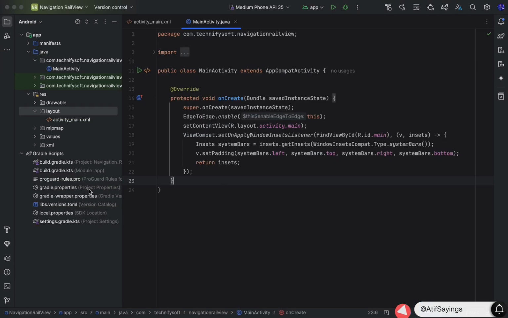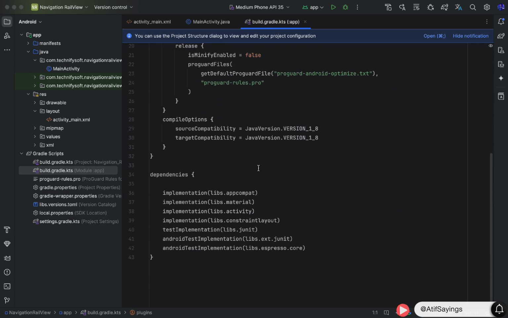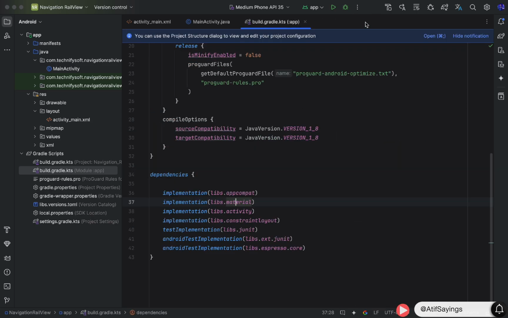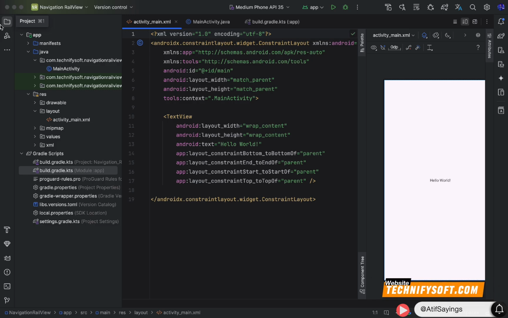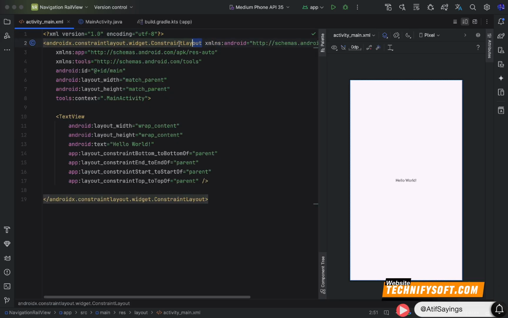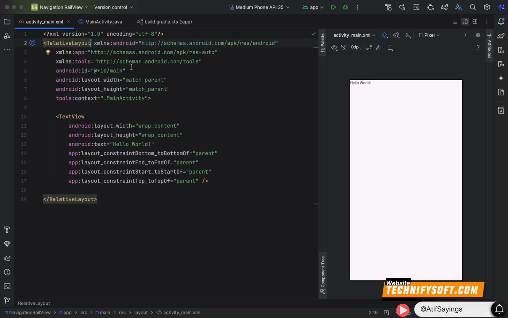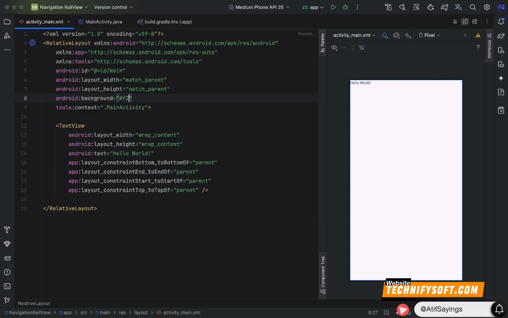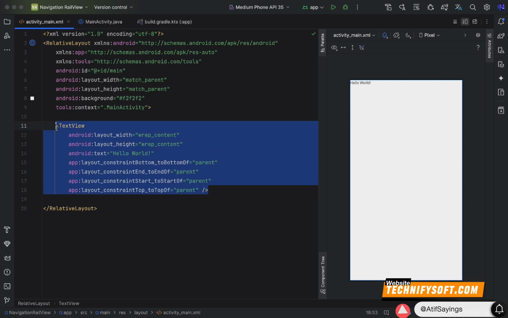To implement the navigation rail view, we need the material library which is mostly already added in the build.gradle file. After adding the material library, open the activity_main.xml file to start designing the UI. Let's replace the constraint layout with the relative layout. After that, we will set a gray background color to our relative layout using the property background, and I am using the gray color with the code #F2F2F2.